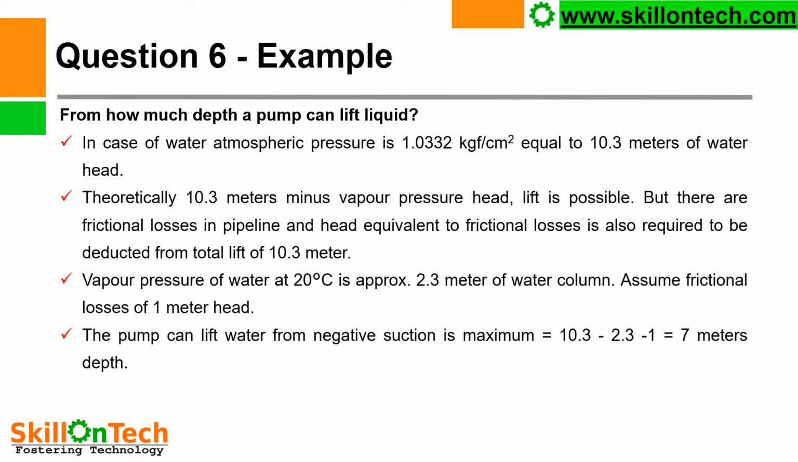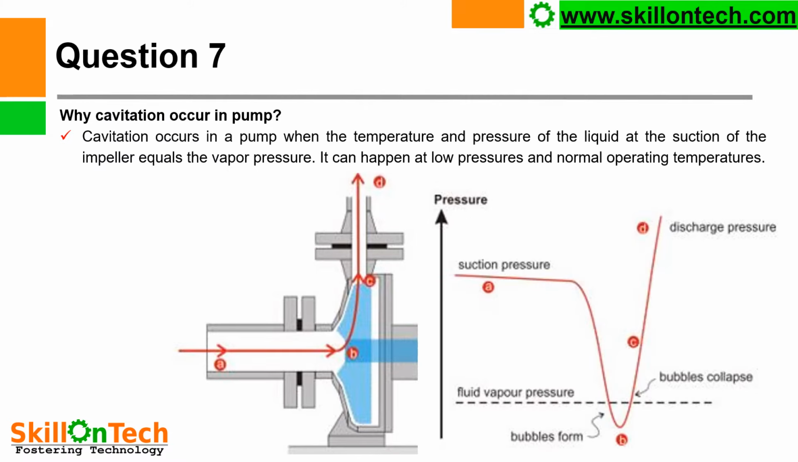So the vapor pressure of water at 20 degrees centigrade is approximately 2.3 meters of water column. Assume frictional losses of 1 meter head in the suction lift. So the pump can lift water from negative suction a maximum of 10.3 minus 2.3 minus 1, that is equal to 7 meters of depth. So generally a pump can lift water from a negative suction of 7 meters depth. If we install a pump with a suction lift of more than 7 meters, then your pump will not lift water.